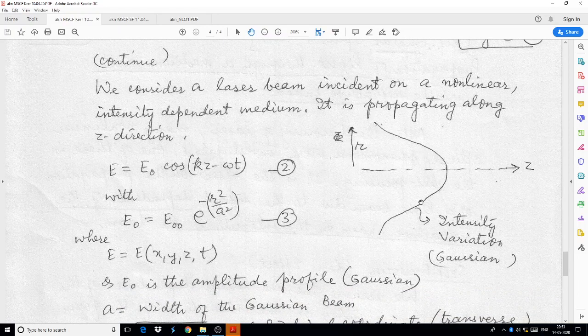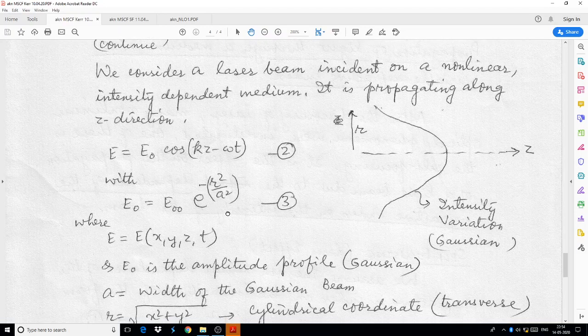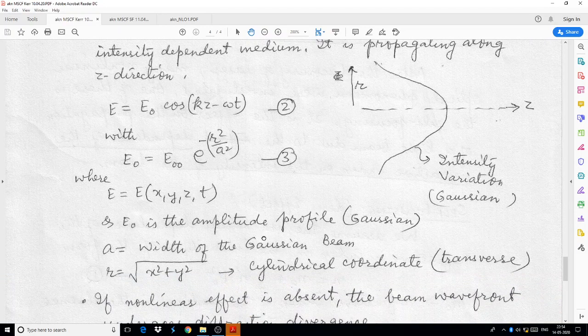Intensity profile is built up along the transverse direction, that is Gaussian, which can be represented here. See, here is the amplitude of the electric field. It is of the profile exponential of minus r square by a square.